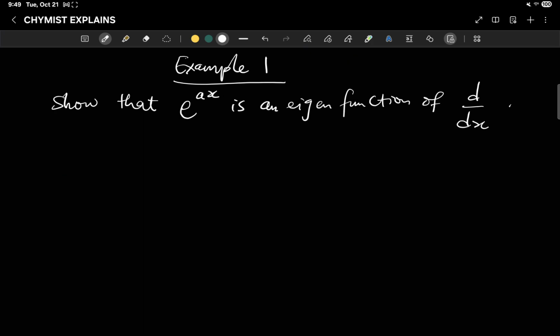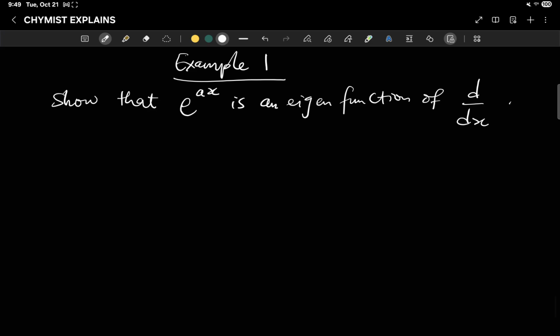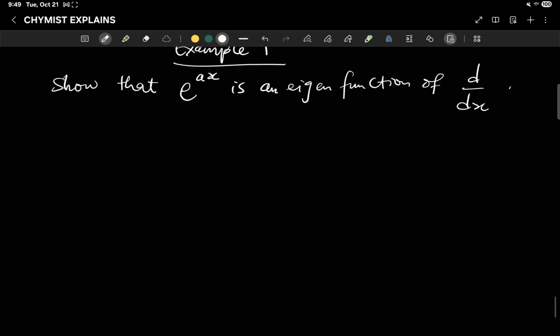Now let's consider this example. Show that e raised power ax is an eigenfunction of d dx. How do we prove that e raised power ax is an eigenfunction of d dx? Now here the operator, our operator A cap, is d dx. The function psi is e raised power ax.